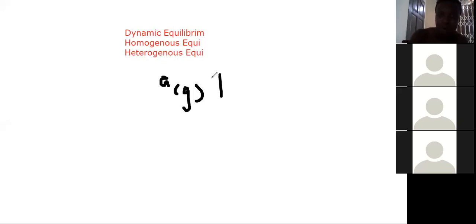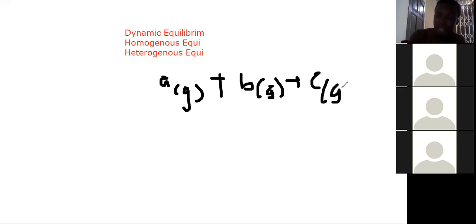Now, under homogeneous equilibrium, they are all in the same phase. That is to say, all the reacting compounds are in the same phase. As a result, the product will be in the same phase too. So if they are all gas, then the product will also be gas. When we see that, we are saying it is a homogeneous equilibrium.